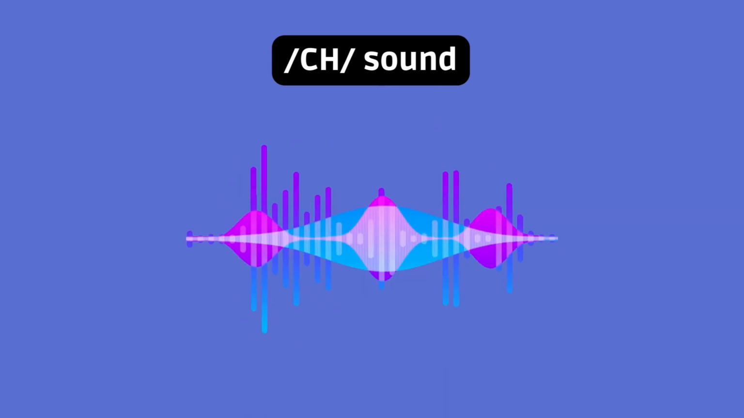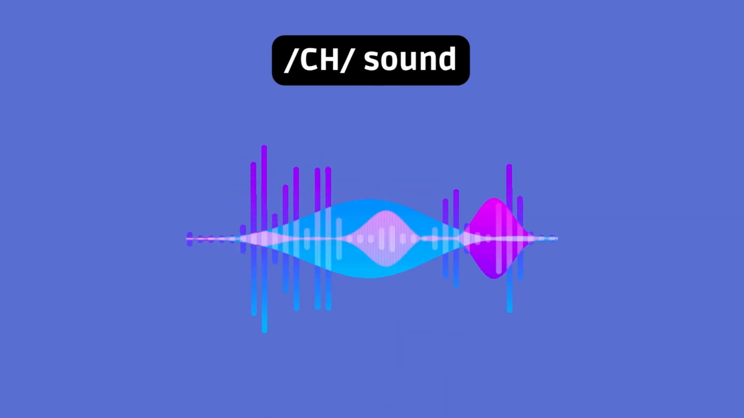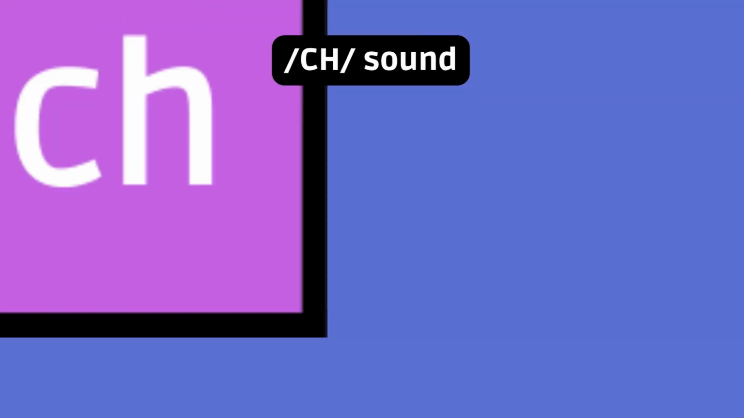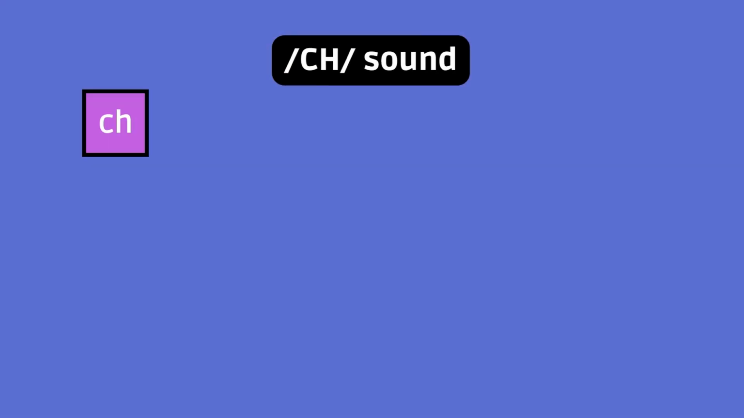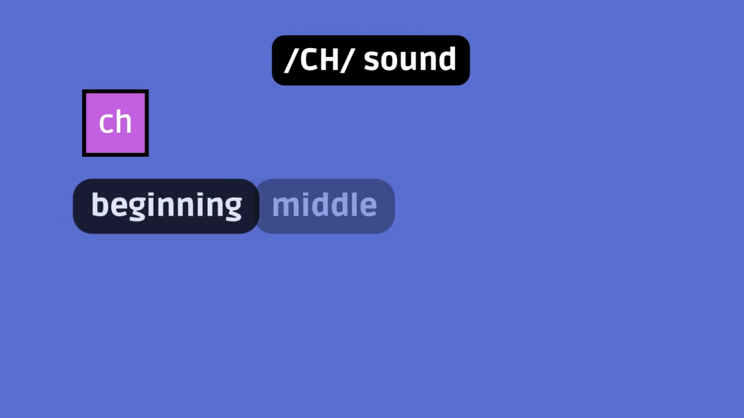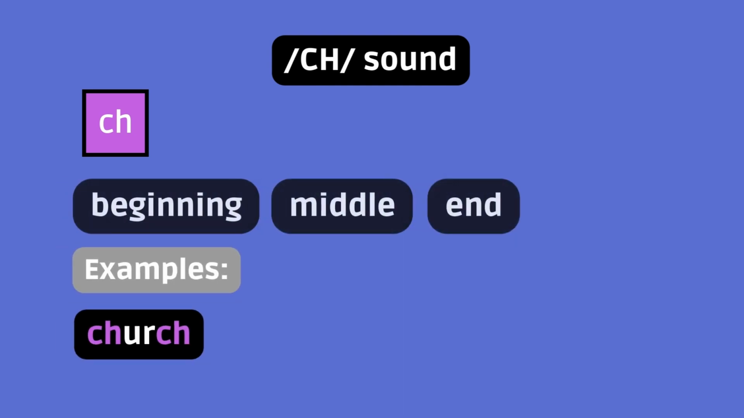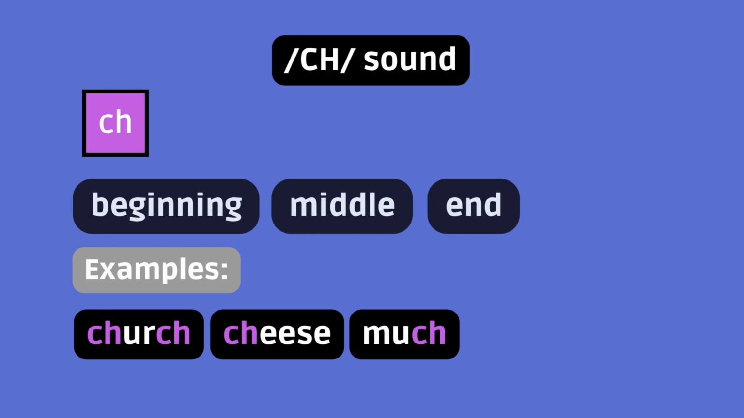Ch sound. The ch sound in English can be represented by several different spelling patterns. Again, the same sound, different spellings. Let's look at them. CH, the most direct and common representation of the ch sound. It's found at the beginning, in the middle, or at the end of words. Examples: church, cheese, much, nachos.